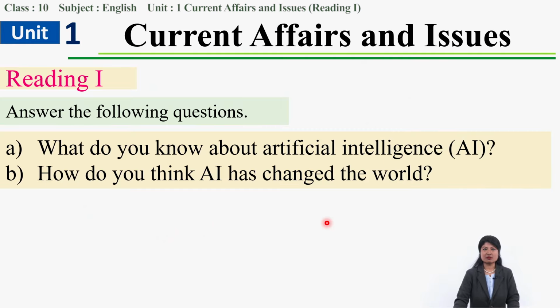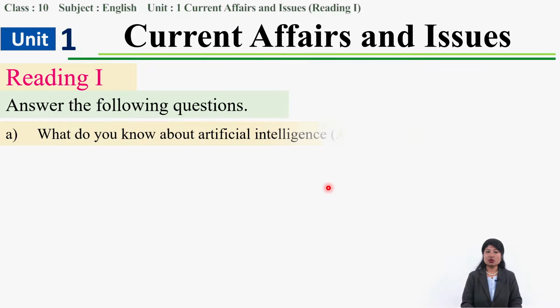Now let's move to Reading I. In Reading I, there are two questions. There are 2 questions we have to deal with. Answer the following questions. Okay, what is number A? What do you know about artificial intelligence, AI? We slightly talked about it, right? Artificial intelligence, what is it? How do you think AI has changed the world, and how do you think it has changed our world? Let's talk one by one. What do you know about artificial intelligence?